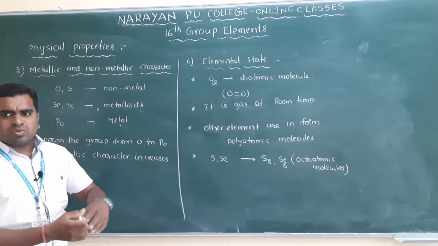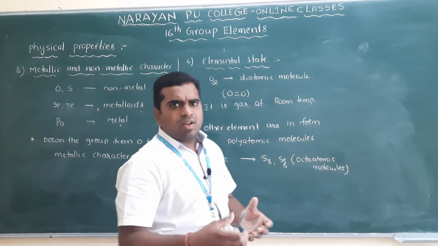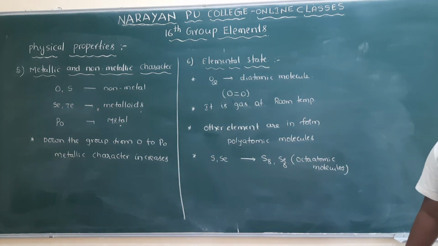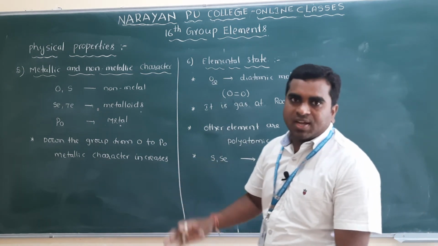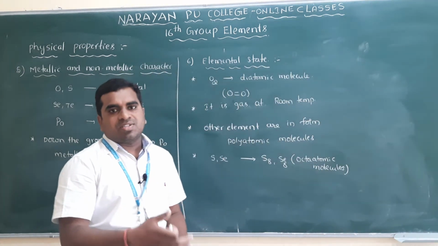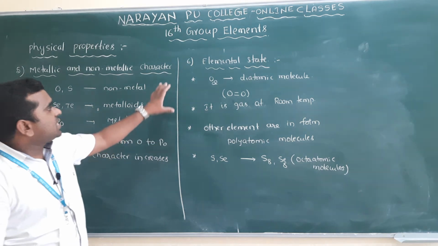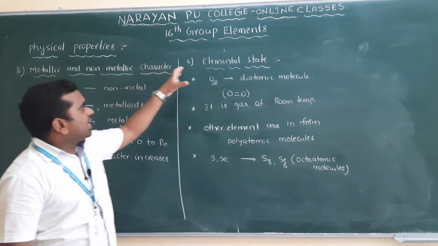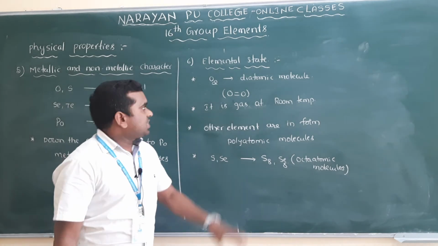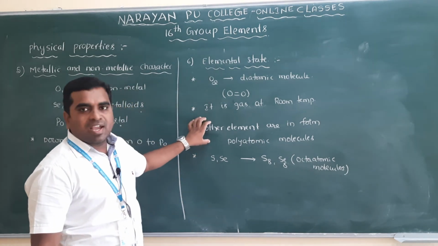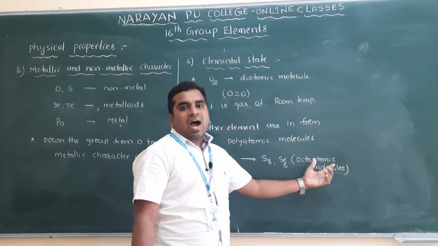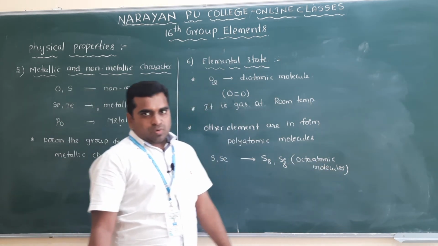So the remaining molecules will make so many metallic bonds with each other and form a puckered structure. Clear? So this is about metallic character, non-metallic character, and another one is elemental state. Oxygen is diatomic, and the remaining elements are polyatomic, and mainly sulfur and selenium are octaatomic molecules.